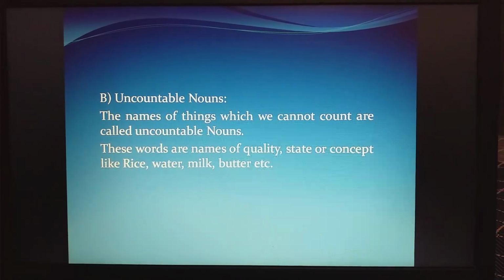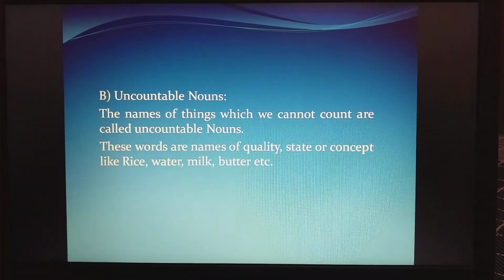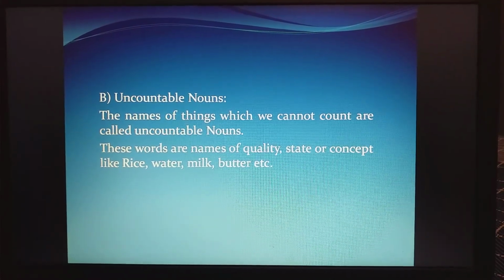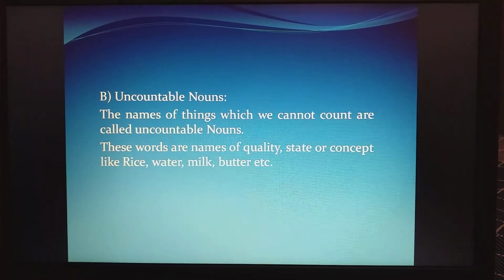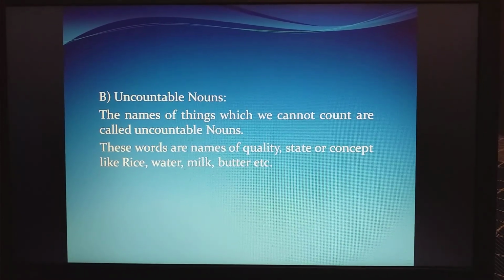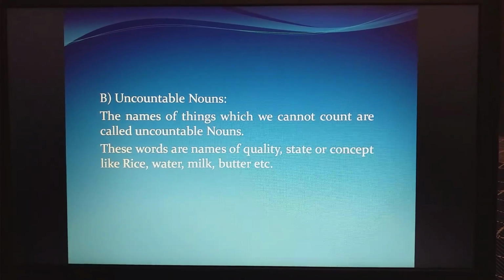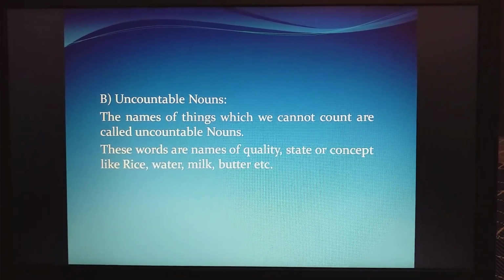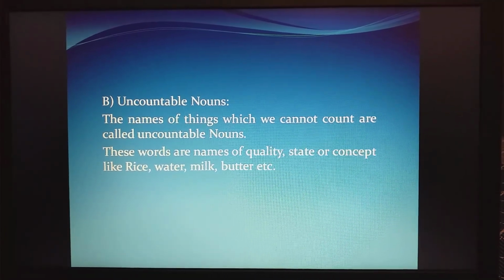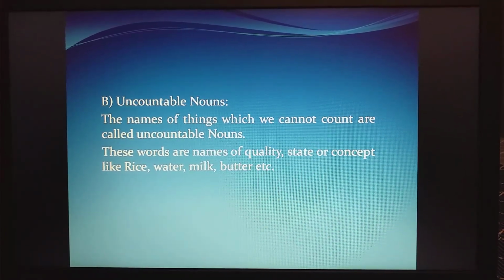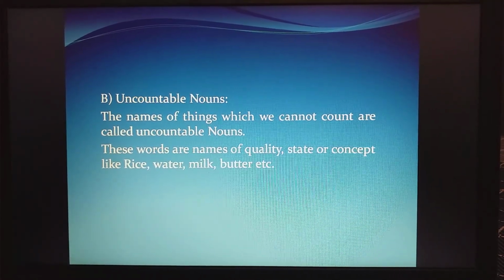It is an uncountable noun. Similarly, can you ask your mother, Mama, give me 1 water? No. What do you ask your mother? To give you 1 glass of water, 1 bottle of water, but you can never ask your mother to give 1 water, 2 water, etc. So water is also what? Water is an uncountable noun. Clear? In the same way, rice, sugar, etc. all these are what? These are uncountable nouns.